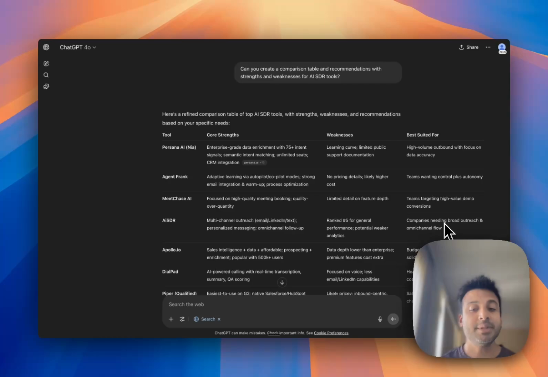So here's the exact same prompt, but I've selected search on over here, as you can see. And you'll see the list here is completely different. Persona, Agent Frank, Meet Chase, and a bunch of others.